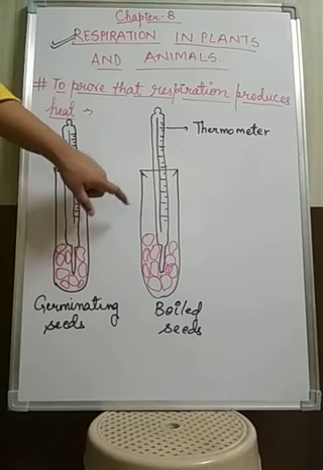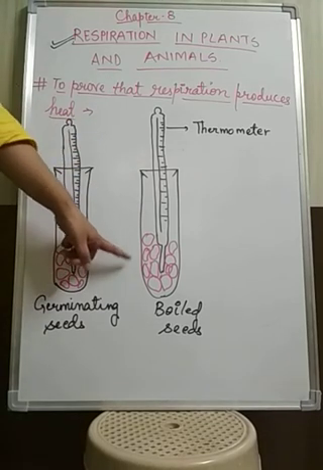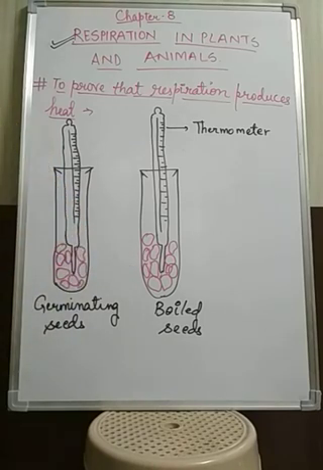Now in the next setup you need to take a test tube, again a thermometer and boiled seeds. Here the seeds should be boiled. You know that this thermometer is used to measure the temperature. At the first stage, we will put the thermometers in these two cases.